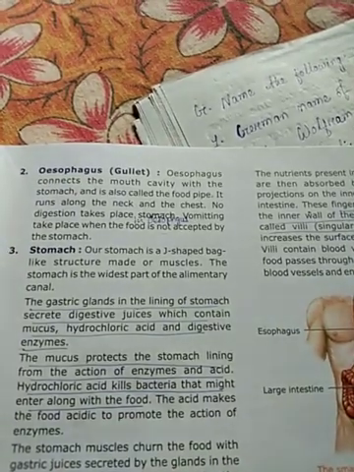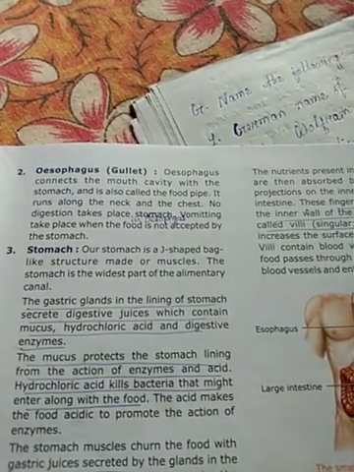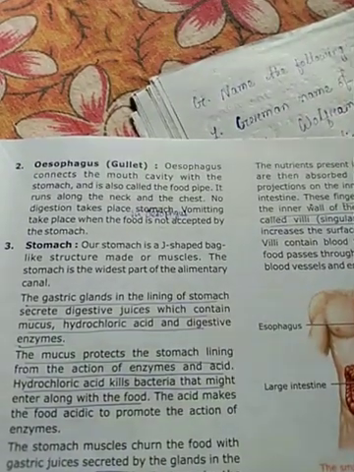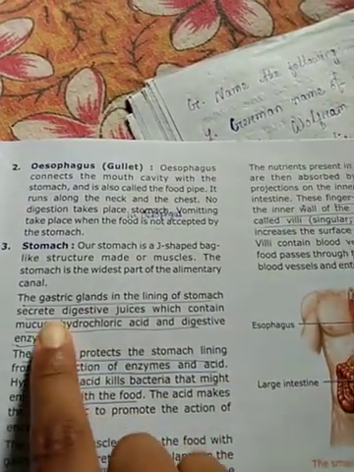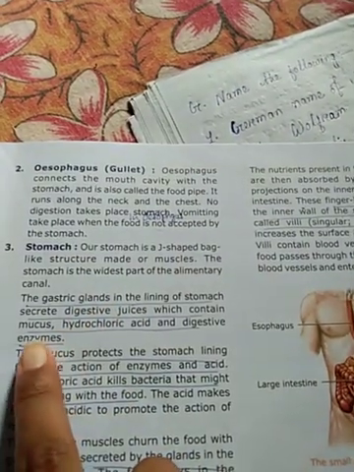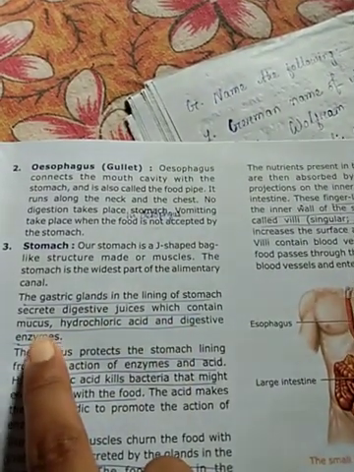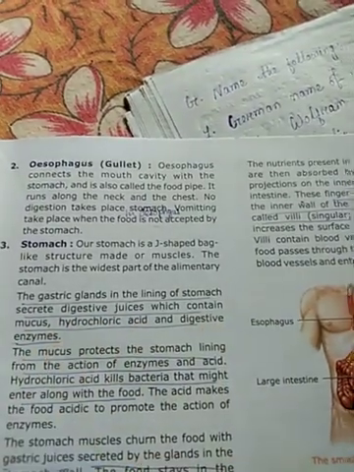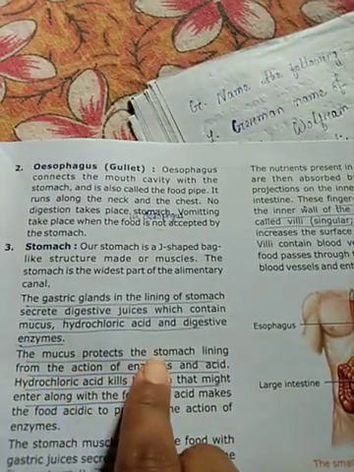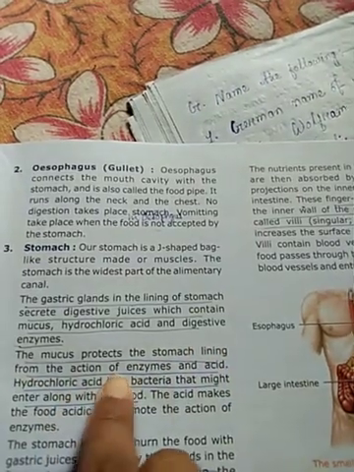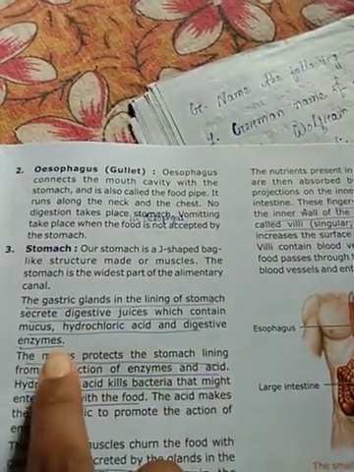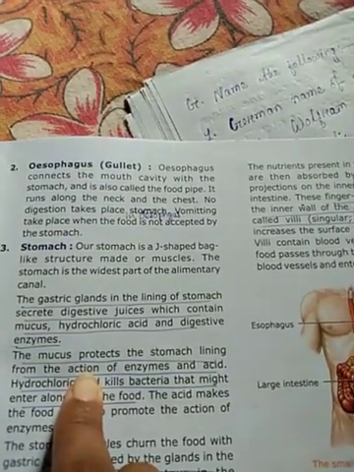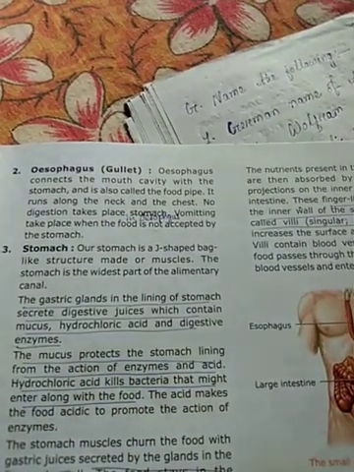The gastric glands in the lining of the stomach secrete digestive juices called mucus, hydrochloric acid, and digestive enzymes. The mucus protects the stomach lining from the action of enzymes and acids. That means mucus protects our stomach from the action of enzymes and acids.